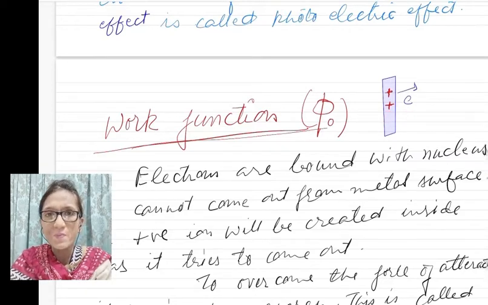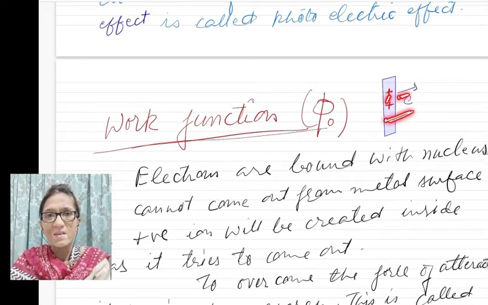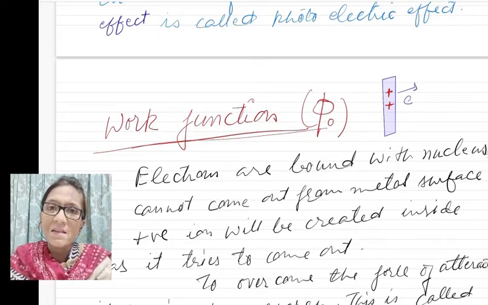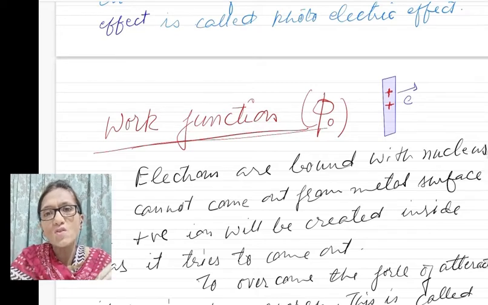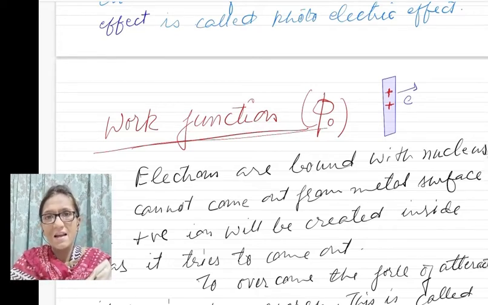So when an electron tries to come out from the metal, it leaves behind positive ions. So unlike charges are created in this neutral metal, and there will be a force of attraction between these unlike charges.